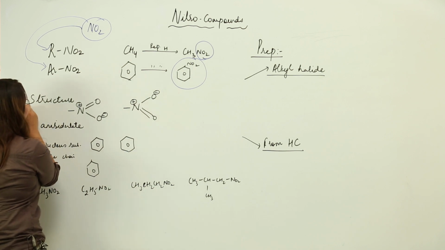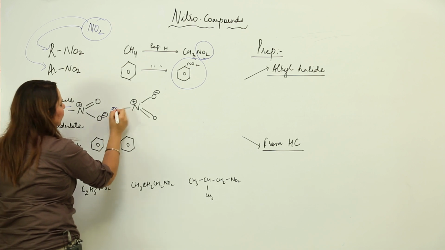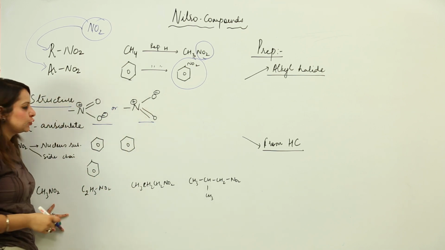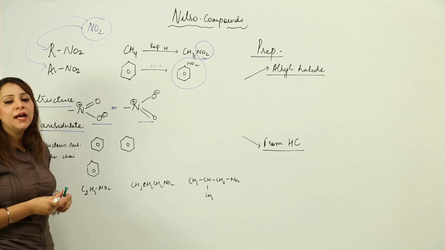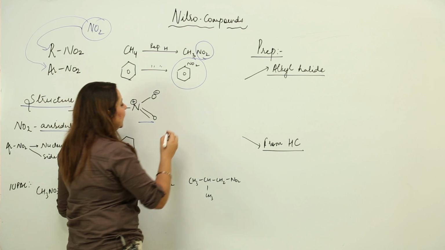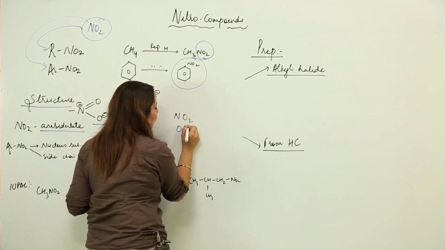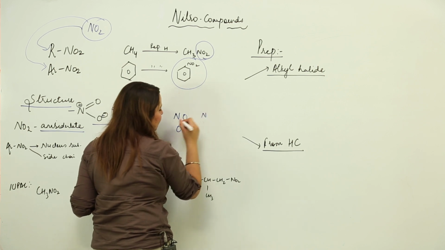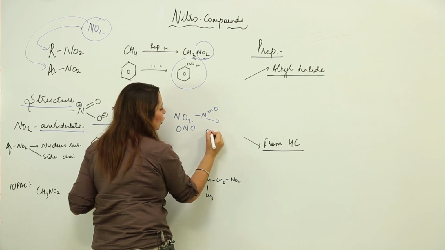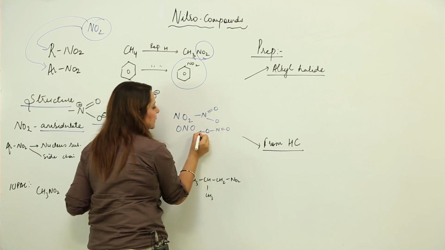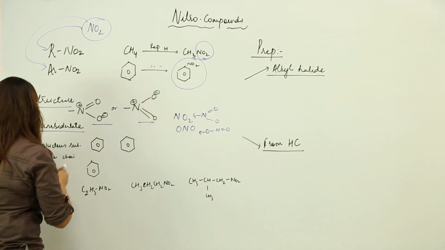As far as the structure is concerned, it is N double bond O single bond O, or you can write these are the resonating structures of NO2 actually. And NO2 is actually an ambidentate group, in which the linkage can be from this side and also from O. If it is through N, the structure is particularly like this, and if this linkage is through O, the structure is particularly like this, right. So it is an ambidentate group, it can link from either side.